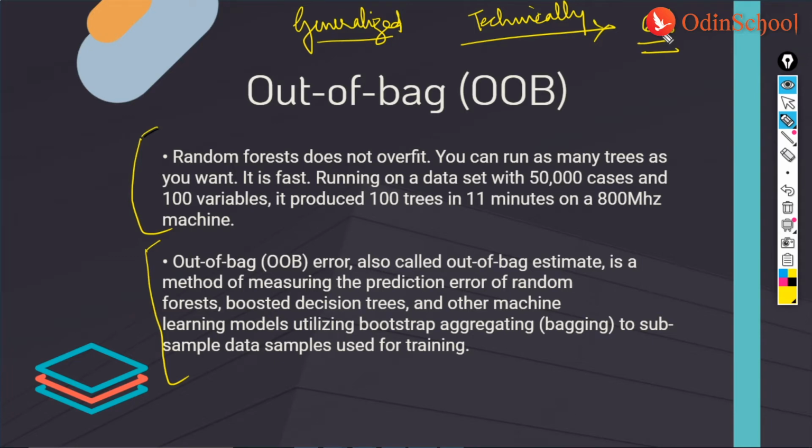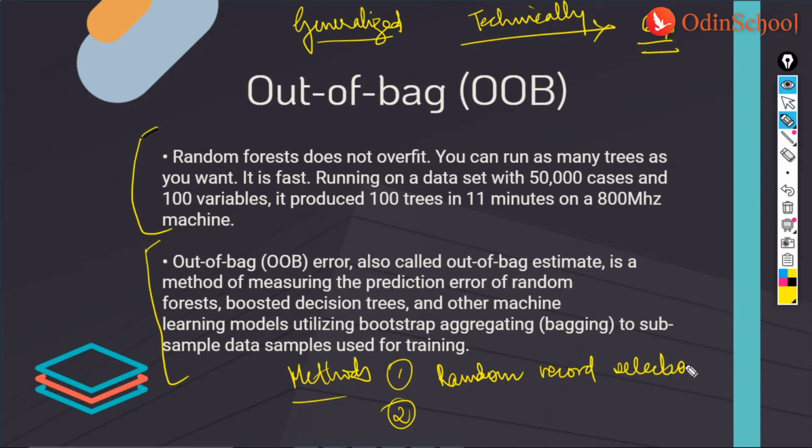Right, guys. Then the next method that we have. So the first method was random record selection. The second method that we have would be random variable selection.